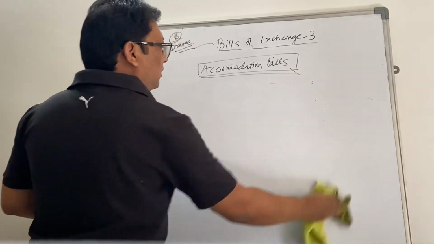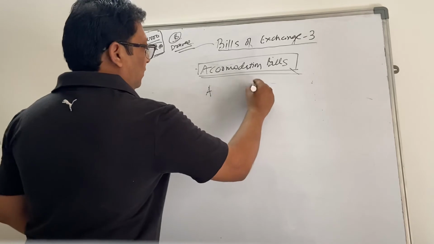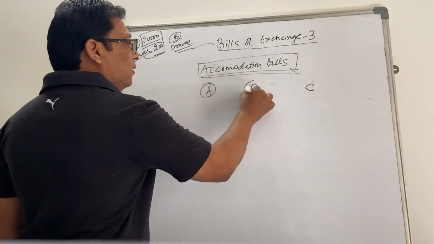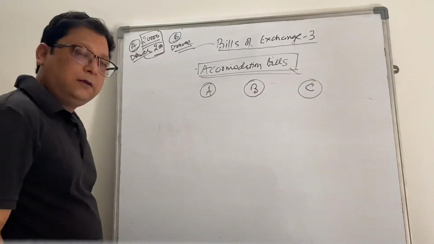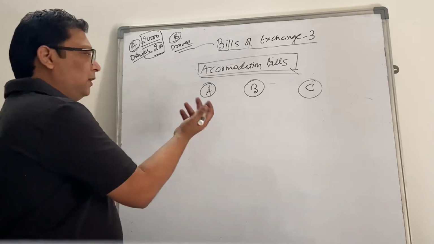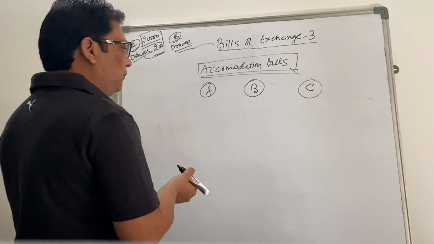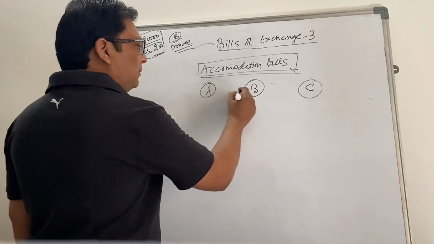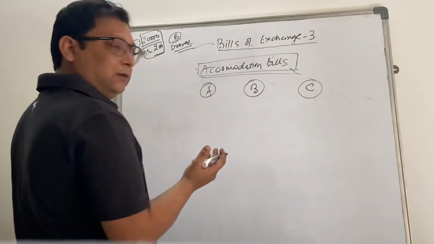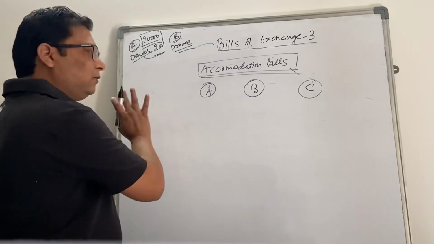Supposedly there are two friends or three friends, for example A, B and C. They are in need of money, and there is no way they can take a loan from the bank. So A, B and C decide to raise a bill on each other, without any commercial transaction happening. There is no sale and purchase happening.